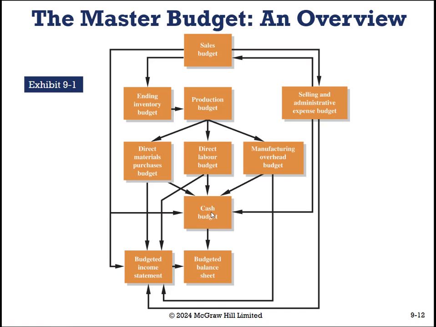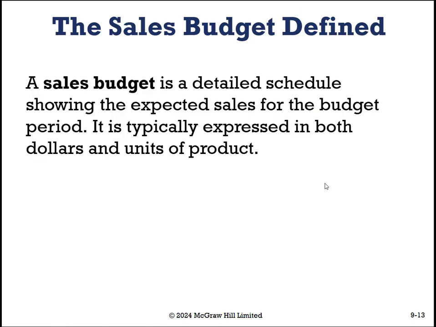Okay, and where do we get cash? We get cash from the income statement. And what happens when we articulate through the income statement? It comes to our balance sheet. And so then from here, this is kind of where we end up. And then we do it all over again. So we start with our sales budget, and everything ends with our cash budget on the balance sheet. All right, so step by step, let's start seeing what this looks like.